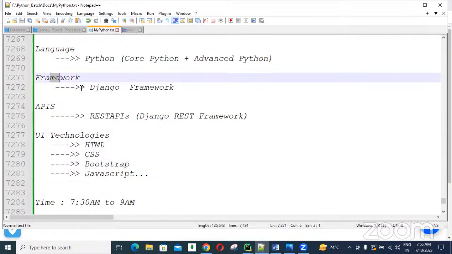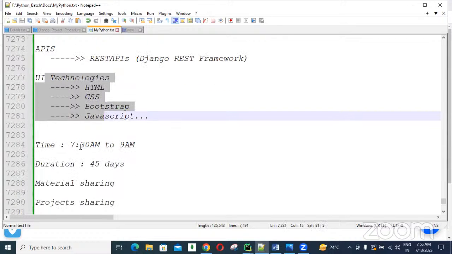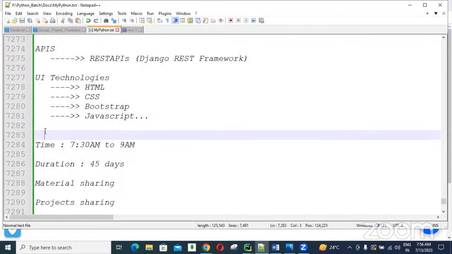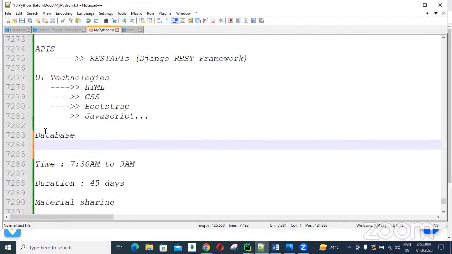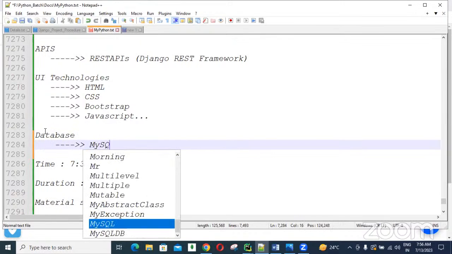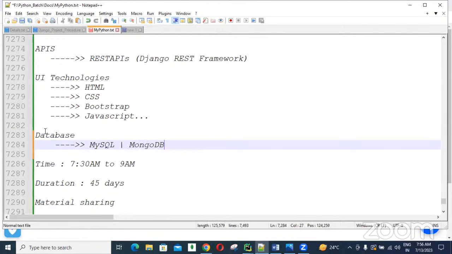So here we are going to learn Django. In this Django course, we are going to learn all these UI technologies also. And one more point, guys: database related also we are going to learn. We have several databases, MySQL and MongoDB.